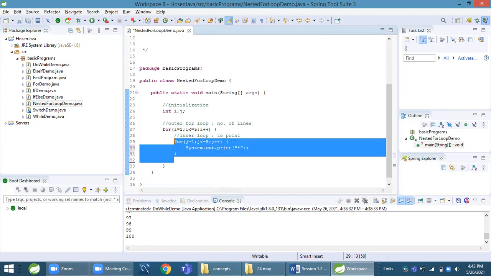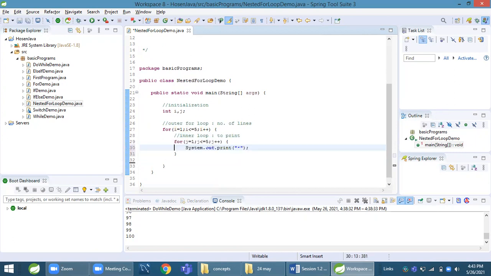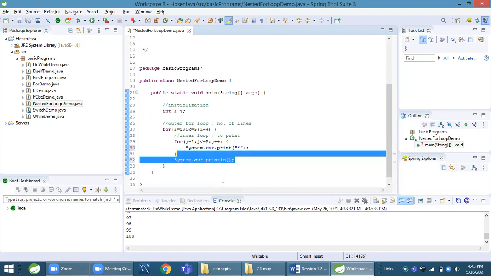And when printing finishes, it should go to the next line. To go to the next line, we have this statement: System.out.print slash n.